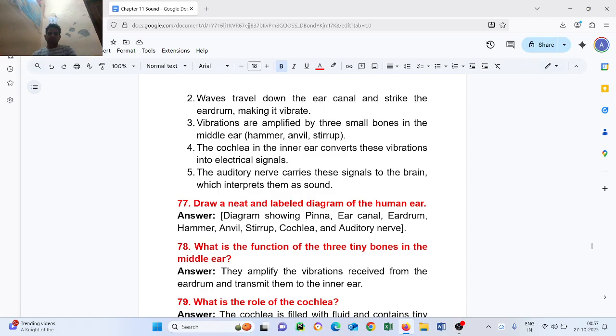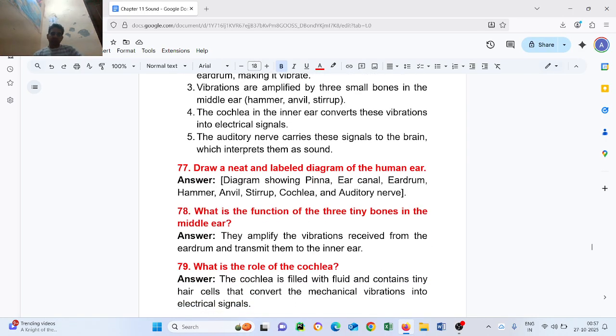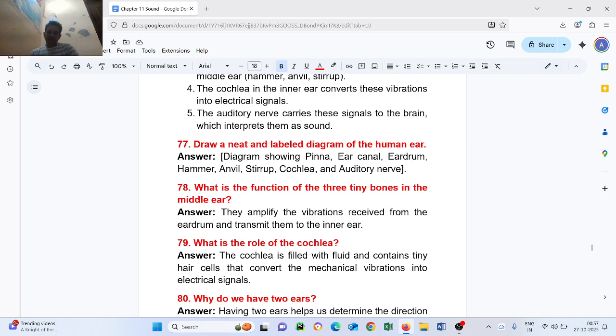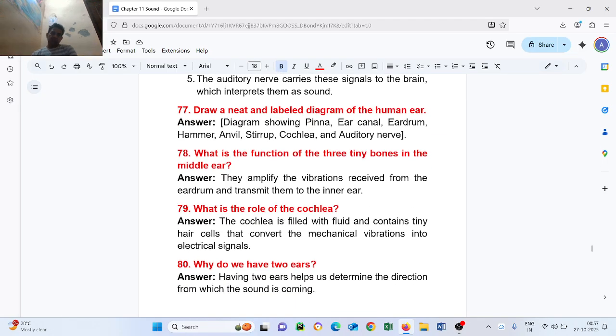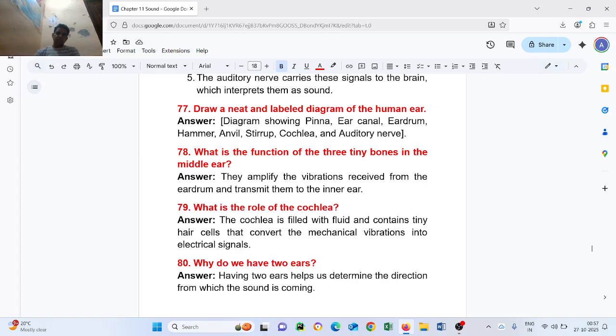Question number 77. Draw a neat and labelled diagram of the human ear. Diagram showing pinna, ear canal, eardrum, hammer, anvil, stirrup, cochlea, and auditory nerve. Question number 78. What is the function of the three tiny bones in the middle ear? They amplify the vibrations received from the eardrum and transmit them to the inner ear.